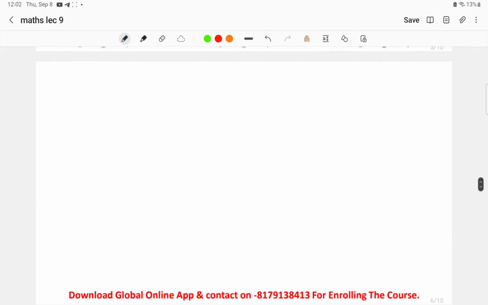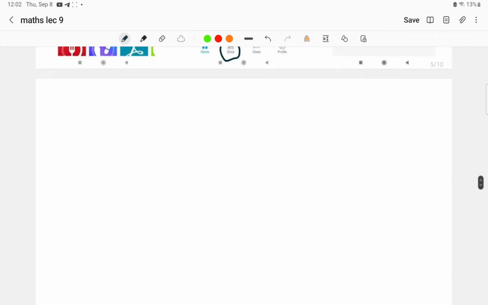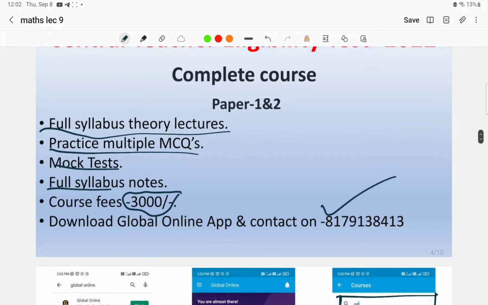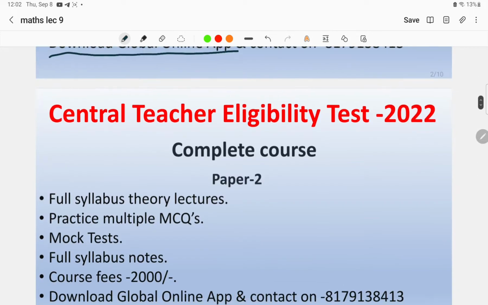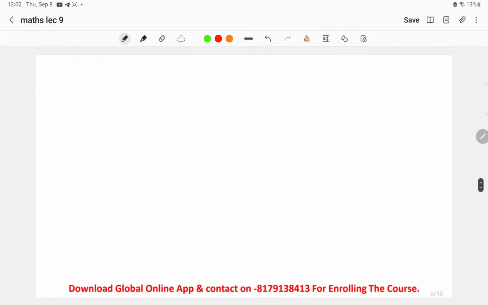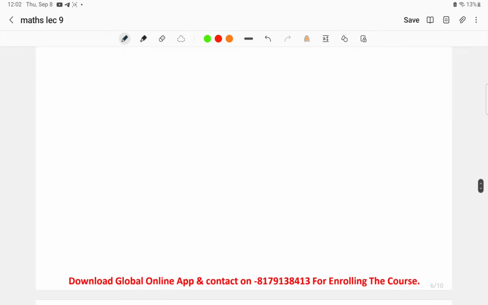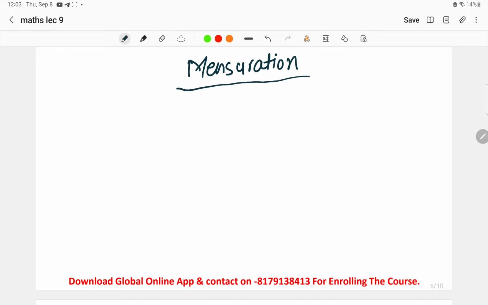Now in today's lecture, we will be discussing what is mensuration, what is actually mensuration, and what are the topics that we'll be discussing in mensuration. Now very first thing I'd like to tell you is mensuration is a topic where you don't have a need of a large amount of notes. You just have to follow some of the formulas. You must be able to understand some of the diagrams. That is more than enough.